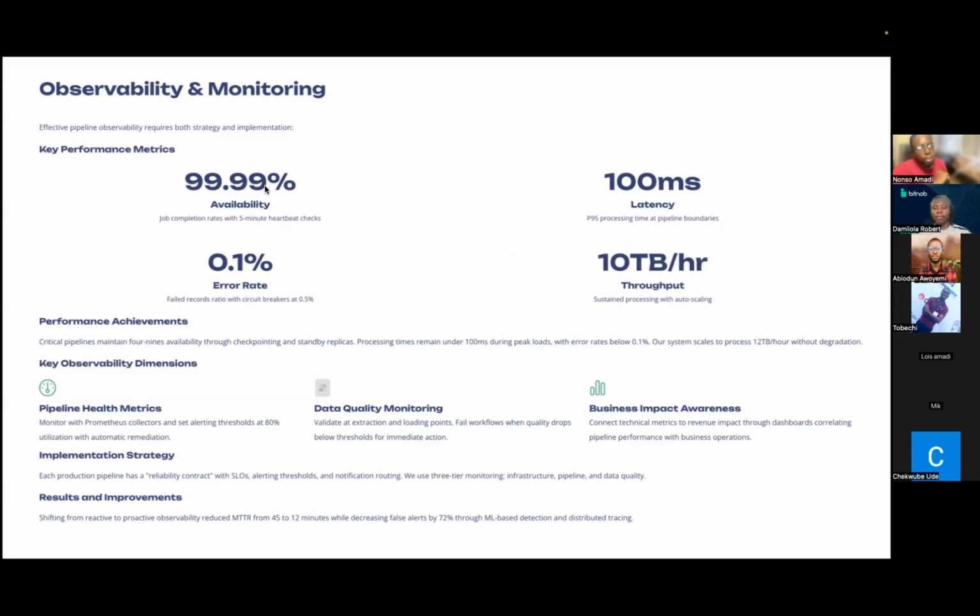Then the third important one is throughput. Throughput basically means our pipeline is able to process things for a sustained period of time without any error. In the case of throughput, we're always monitoring how much data is able to be processed within a given period. In this example, we're looking at 10 terabytes per hour. If our system is able to process 10 terabytes per hour, that's a good metric for us to want to monitor. And the last one is error rate.